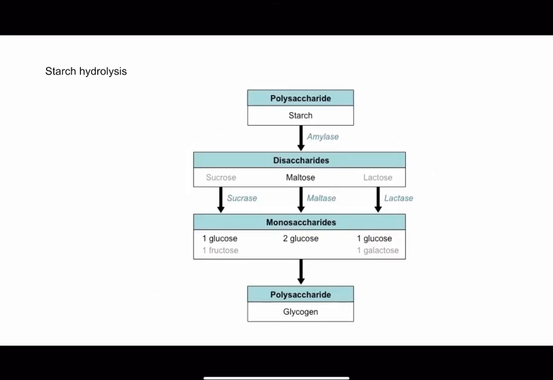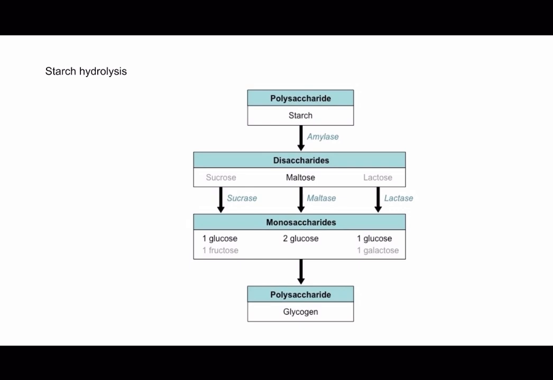And lastly, we have starch hydrolysis. Starch is a complex carbohydrate and one of the primary sources of energy in the human diet. It is composed of long chains of glucose molecules linked together. Starch is commonly found in foods such as grains, like wheat and rice, potatoes, and legumes. Starch hydrolysis refers to the process of breaking down starch into smaller and more digestible molecules, meaning that it is a catabolic reaction. The process is facilitated by the action of enzymes called amylase.